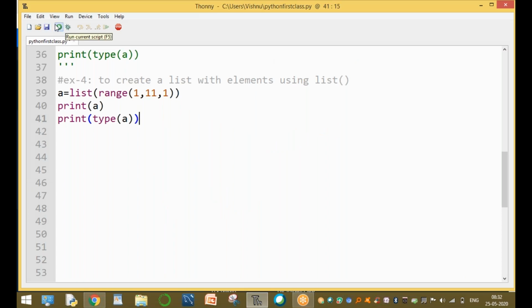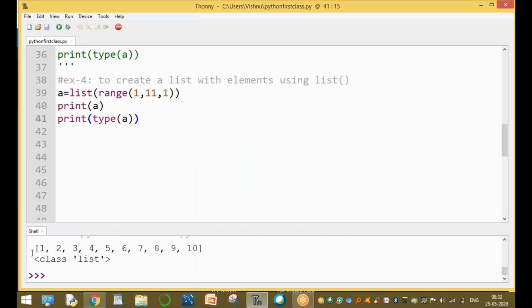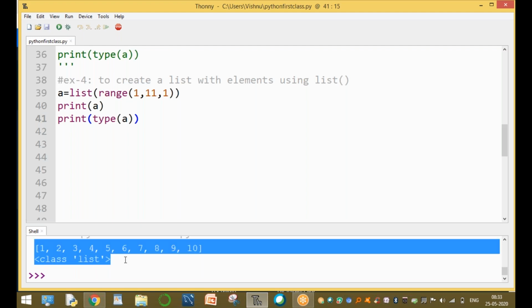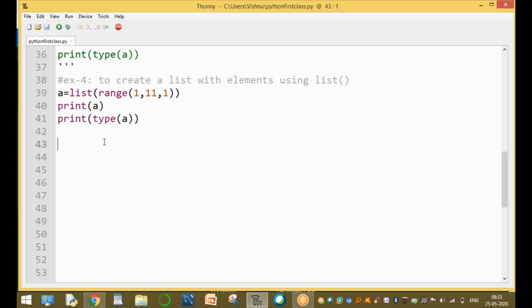Now we're creating a list. Run this module. The output is a list with 1 to 10 values. Clear? For example, if you want to create a list with not only 1 to 10 values, say only 1 to 5 values, use range of 1, 6, 1. This creates a list with only 1 to 5 values.